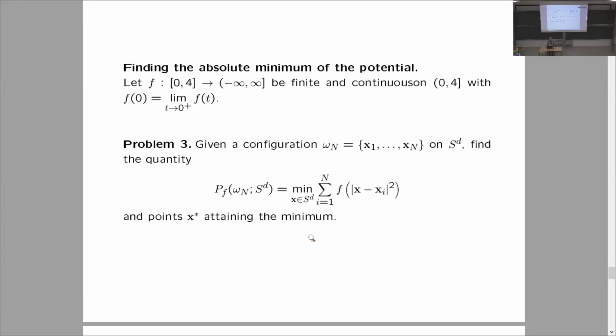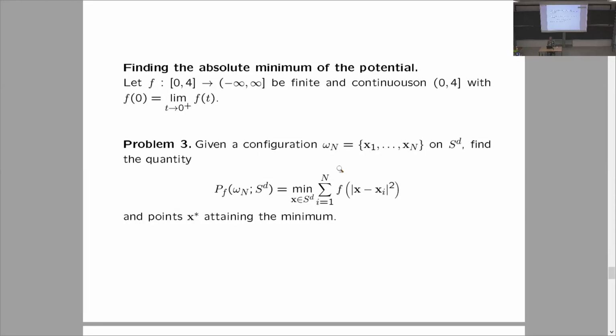So here, when we talk about the problem of minimizing the potential, we allow infinite value for f at 0. Let f be a function defined on the interval [0,4], which is finite and continuous on the half open interval (0,4], and the value at 0 equals the limit of f at 0, which would be infinite.